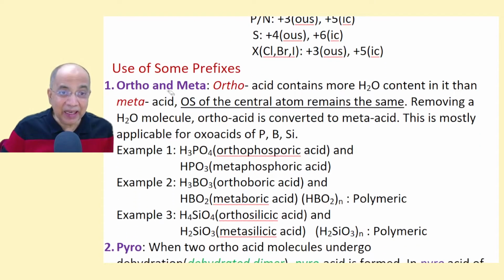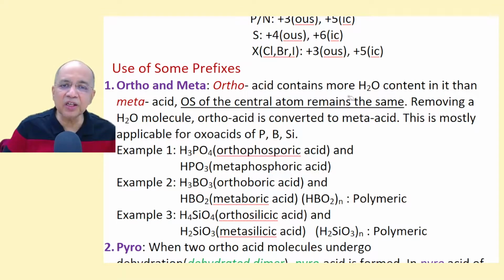Then the different prefixes used in giving the non-systematic, traditional names are discussed below. Let us see what is the meaning of ortho and meta. Ortho means pure.